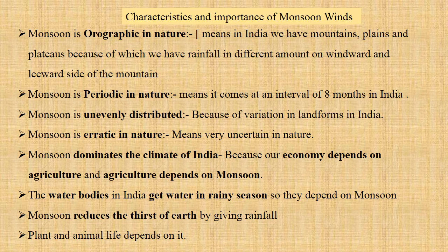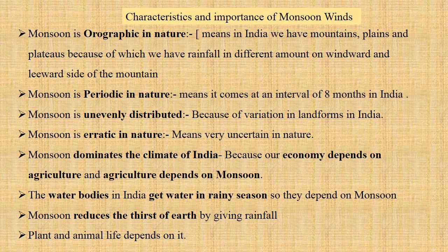Monsoon winds are orographic in nature. It means it gives orographic rainfall to India. The meaning of orographic rainfall is that when a landmass has many mountains, plateaus and plains, the rainfall received is heavy on the windward side and less on the leeward side. So this type of rainfall in mountainous regions is called orographic rainfall.